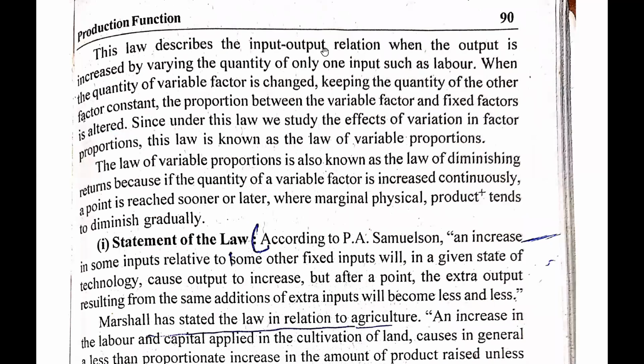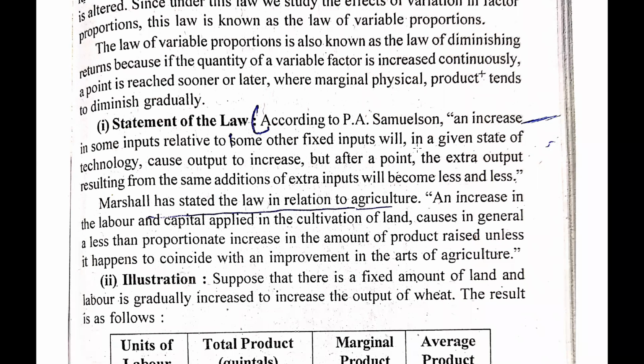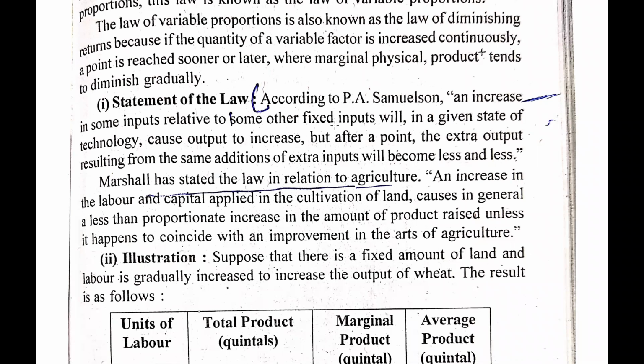This law describes the input-output relationship where the output is increased by varying the quantity of only one input, such as labor. When the quantity of the variable factor is changed, keeping the quantity of the other factor constant, the proportion between the variable factor and fixed factor is altered. Since under this law we study the effects of variation in factor proportion, this law is known as the law of variable proportions. Now guys, we will move further and see the statement of the law. What statement is given by different economists?